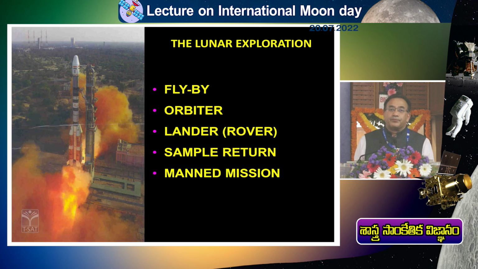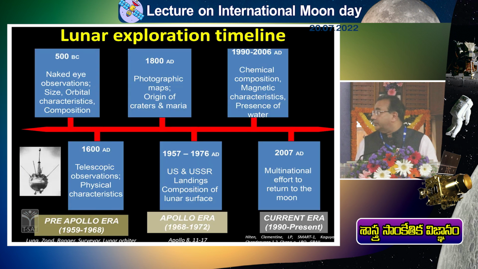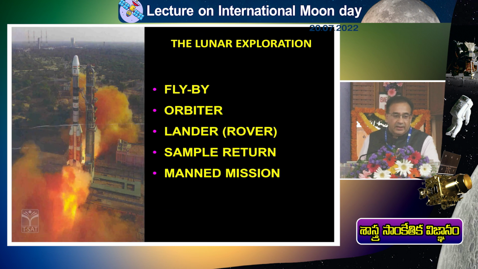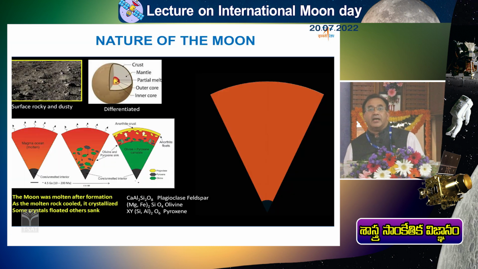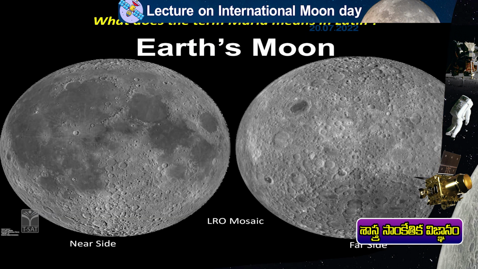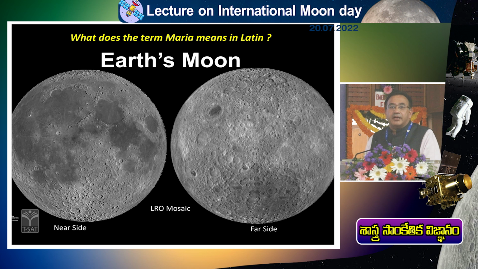And then, Apollo itself was a sample return mission. A full 3 truck load of rocks was brought by these 12 astronauts from the moon. But recently China has also carried out an unmanned sample return mission. That means robots are collecting the samples and bringing them back to the surface of Earth. And then, of course, manned missions are only the Apollo missions which have happened. So this is the kind of activity people have done the world over for the exploration of the moon, which we see every day. This side is known as the near side of the moon.